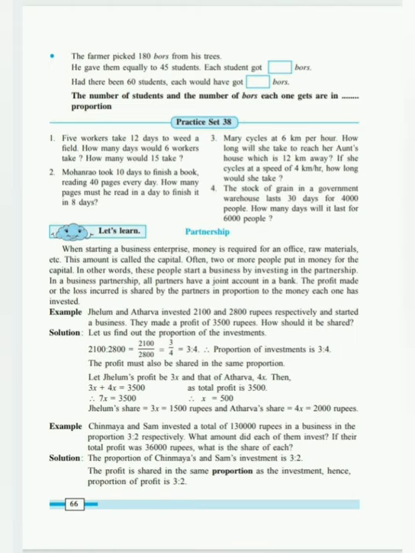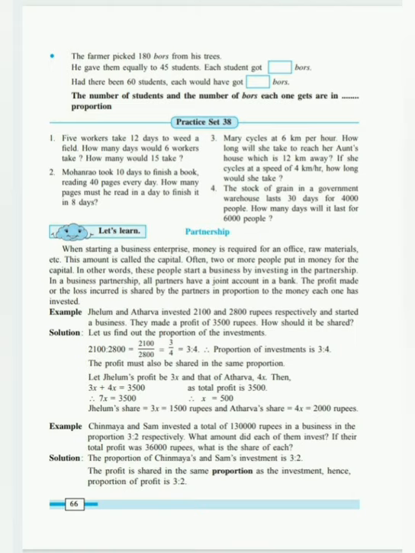Now we will decide the amount to be shared of the profit. Let's see how. With the help of this ratio 3:4, we take a variable x. Let Jelum's profit be 3x and that of Atharva be 4x.